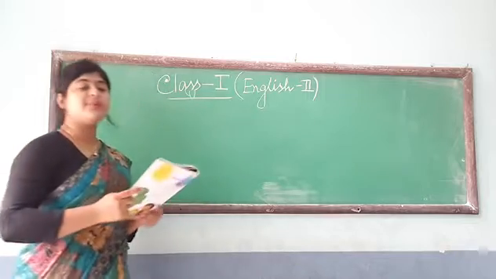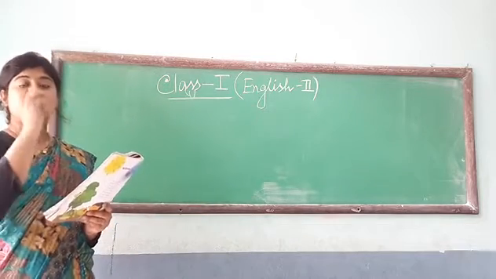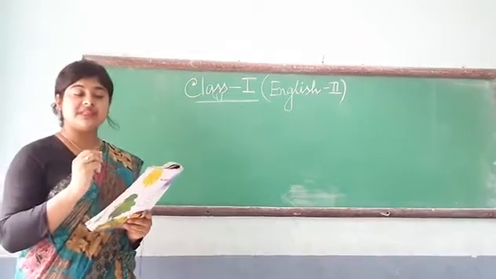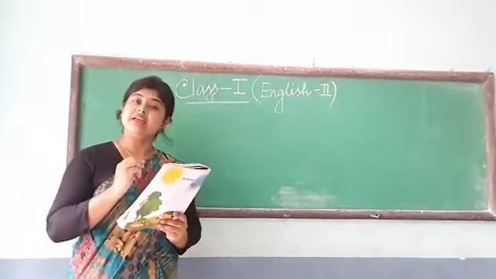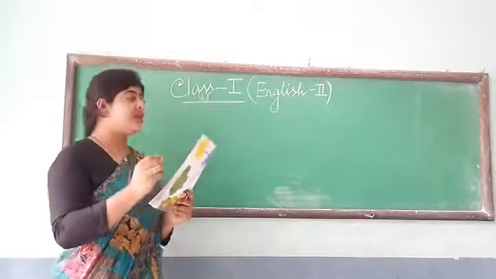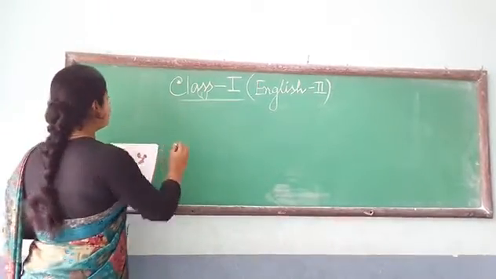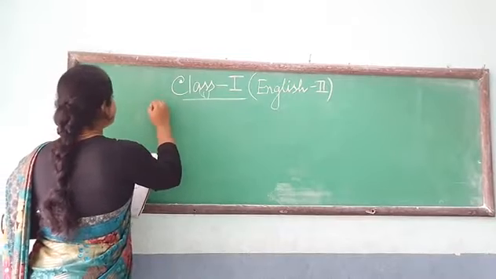What is the number of the sentence? You have to write 1, 2, 3. That means which sentence comes first and which sentence comes second. You have to rearrange it. So first I am writing as it is written in your book. Then we will give the numbers. The seed will sprout.